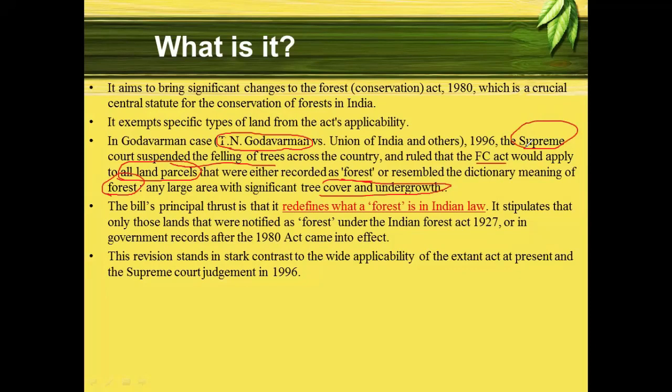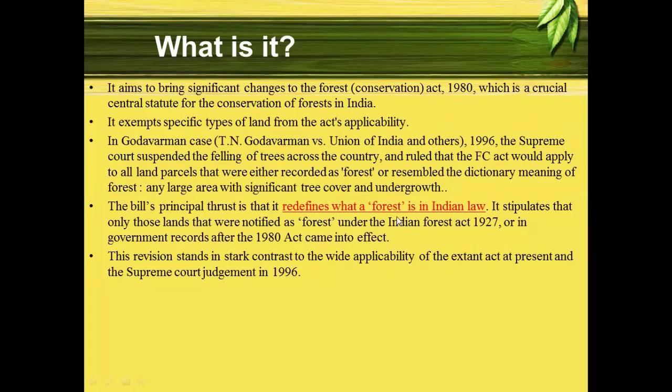Now this particular bill actually redefines what a forest is according to the Indian law. It redefines what the forest is, because we have already defined what a forest is. But this bill redefines what a forest is under the Indian law.